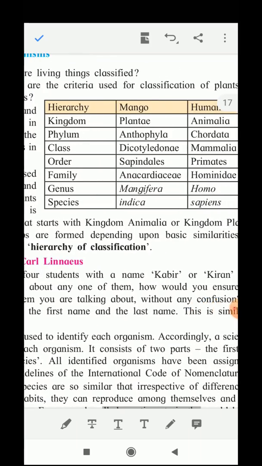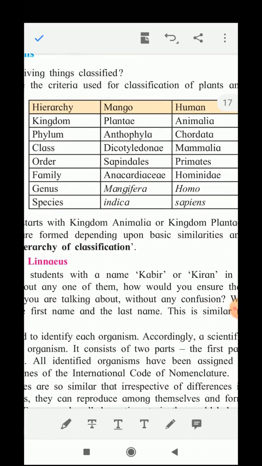So take the mango and the human: the kingdom Plantae or Animalia. Then phylum, Anthophyta and Chordata. Then class, it is further divided into classes, Dicotyledonae or Mammalia. You know that seeds are of 2 types, monocotyledonous and dicotyledonous.